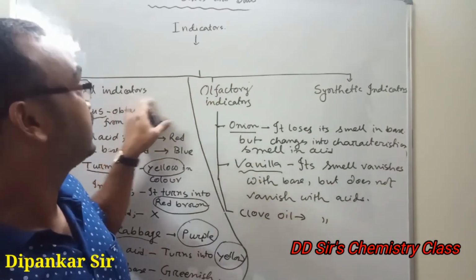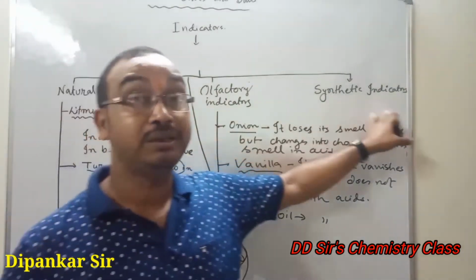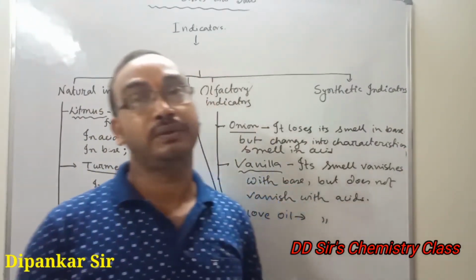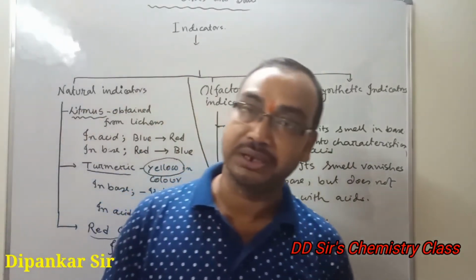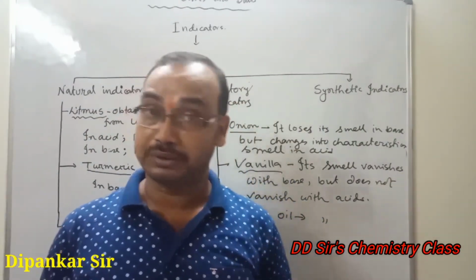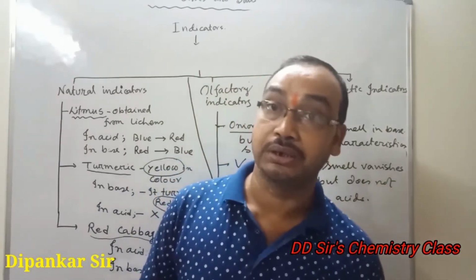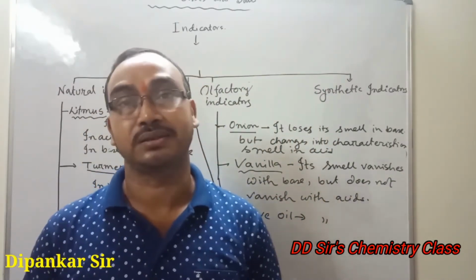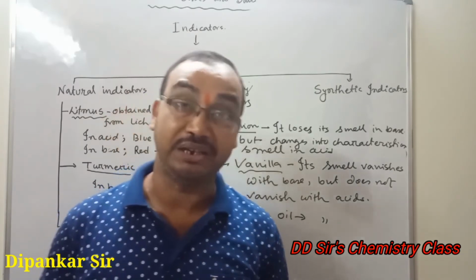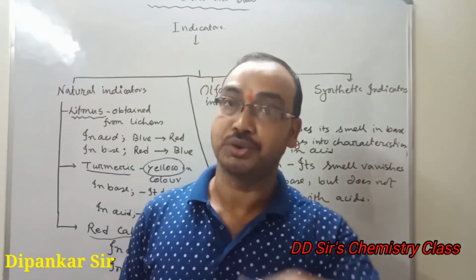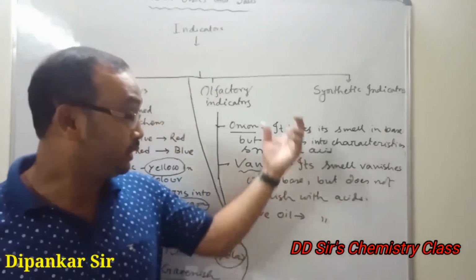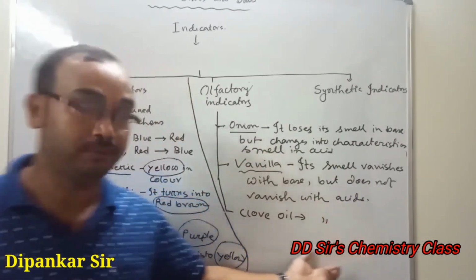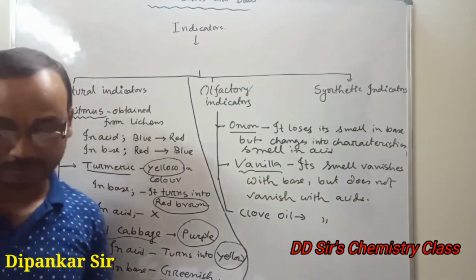Number 1, natural indicator. Number 2, olfactory indicator. Number 3, synthetic indicator. We have different types of synthetic indicators: phenolphthalein, methyl orange, methylene blue, like this. Now, how they change the color in acid and basic solution, I am showing now. Okay, now you can write this one.